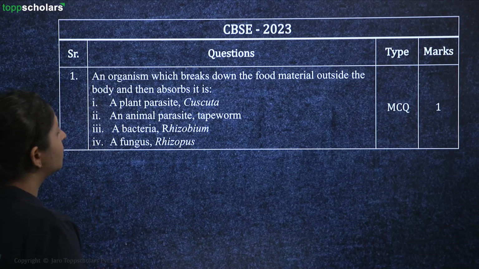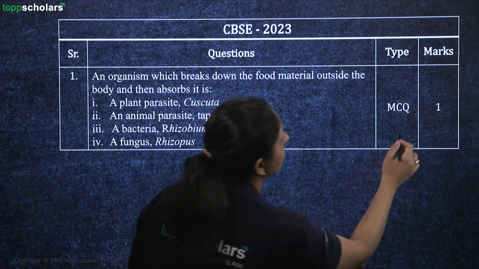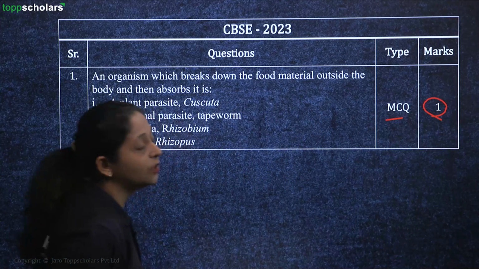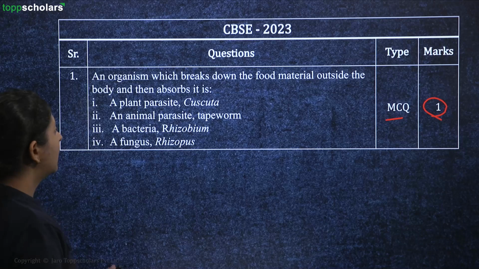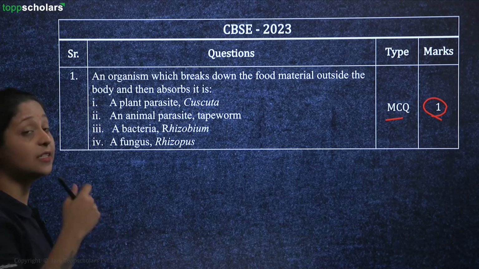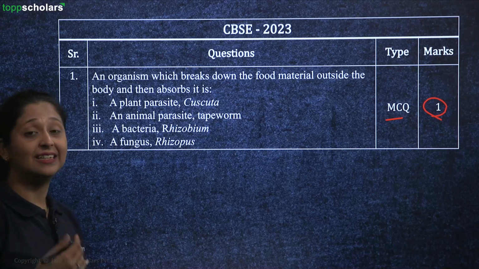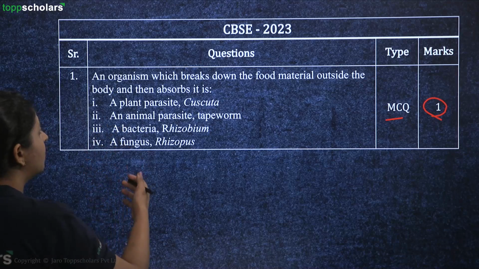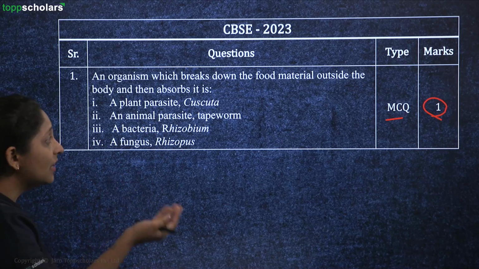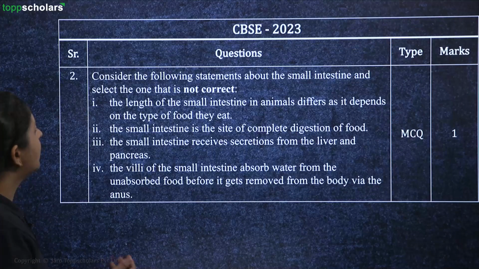So an organism which breaks down the food material outside the body is, we have 4 options because it is a multiple choice question giving you 1 mark. The options here are plant parasite Cuscuta, you have animal parasite tapeworm, then you have a bacteria Rhizobium and the fungus Rhizopus. So you have to determine which of these is going to release the enzymes and break down the food outside. Next question is